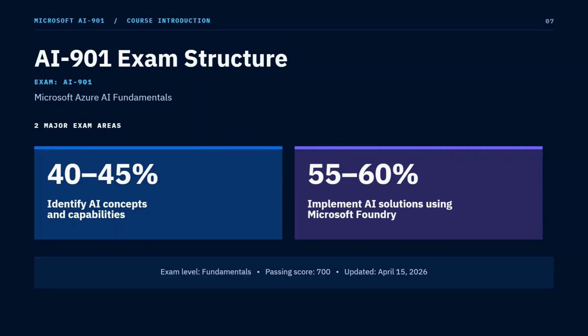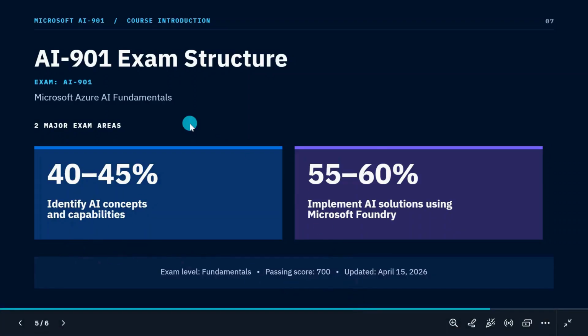We will see what the total topics are and what the roadmap is based on these two modules. In an upcoming video, we will see all the topics, but this is just to tell you the exam pattern. I just wrote down these two modules and their percentage coverage in the exam. In this exam, generally we see 60 questions, the total marks are 1000, and the passing score is 700. We need to score 700 or more to pass this certification.